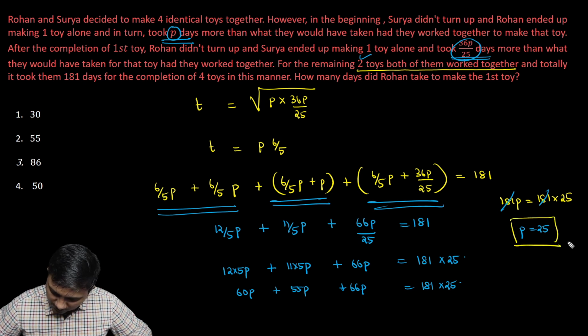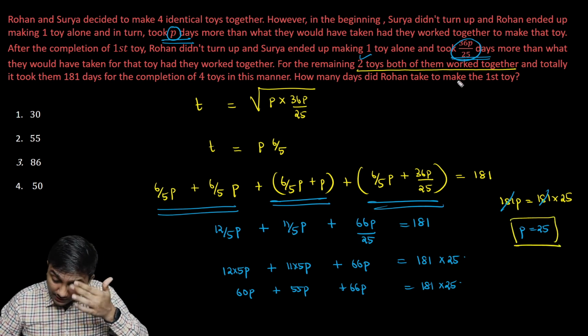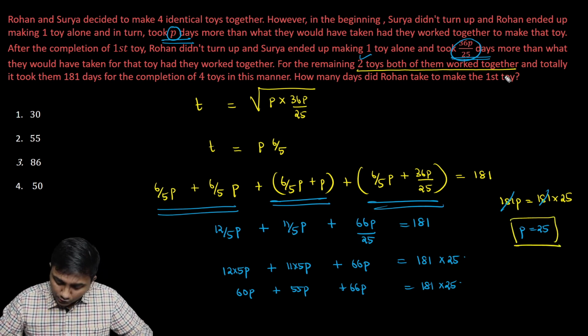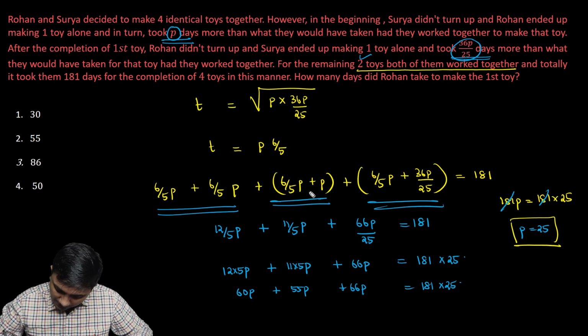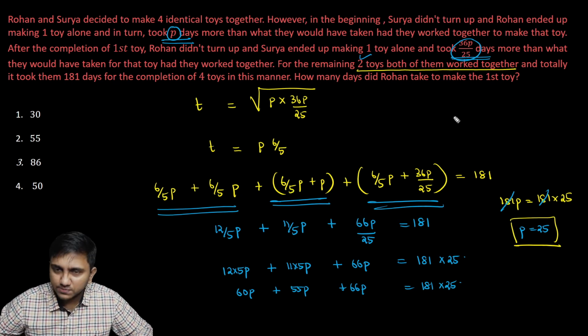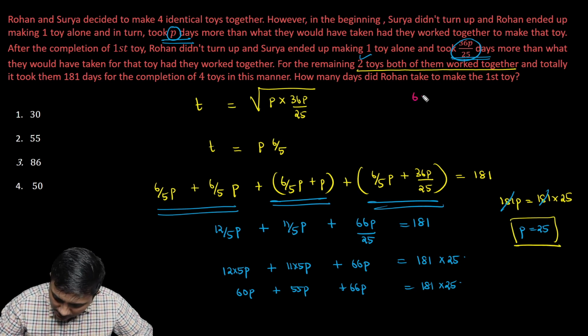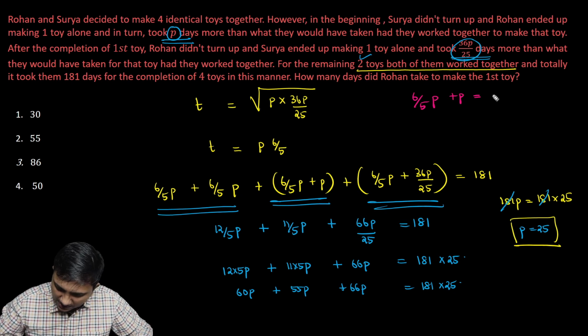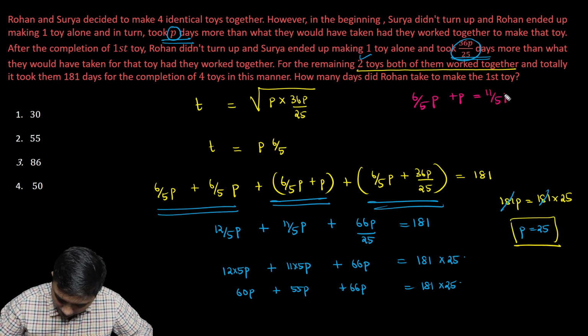Okay, now what is the question asking for? How many days did Rohan take to make the first toy? So Rohan took this much amount of time to make the first toy, right? 6 by 5P plus P. So let's get an expression for 6 by 5P plus P here. 6 by 5P plus P, which is 11 by 5P.